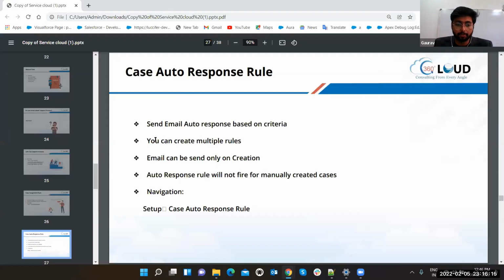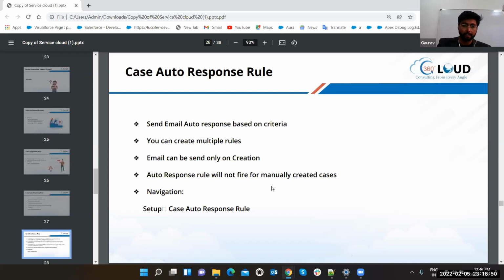Let's send email to response. You can create multiple rules, definitely. Email can be used only in creation. Whenever you are creating a case, then this auto response rule is going to run. If you are editing, then it is never going to run, and the auto response rule will not fire for manually created cases. If you are creating it manually, it means you are available there on the system, right? So case response will fire only for those cases which are generated from an automated process, like web to case, email to case, some web form, some custom approach.